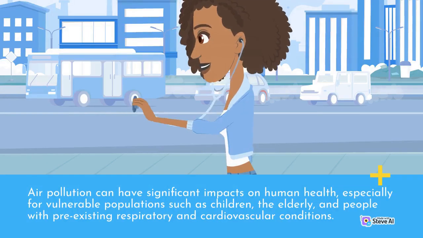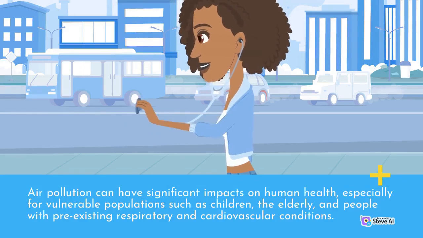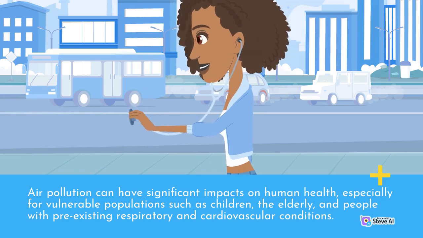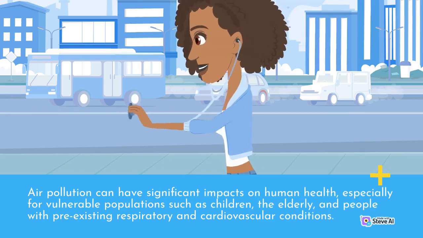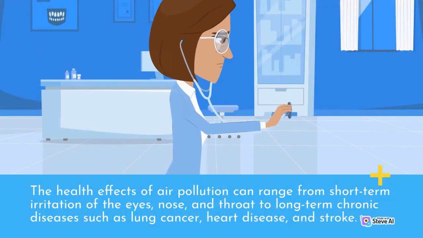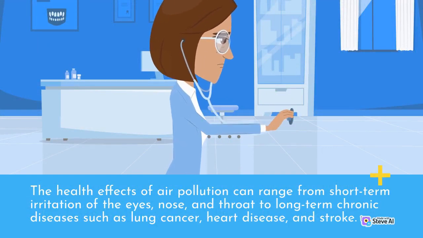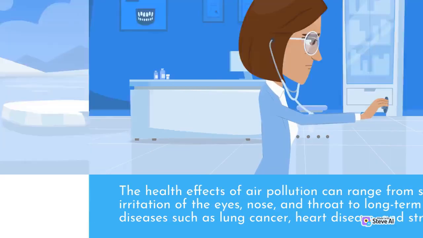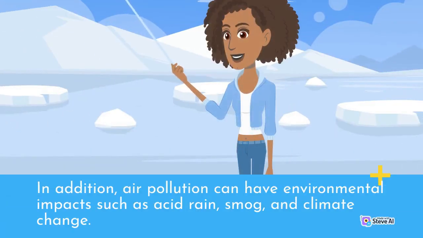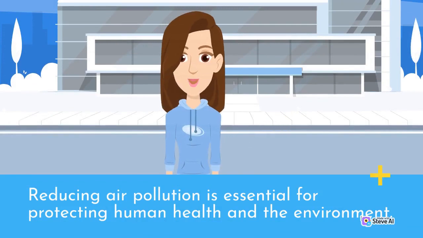Air pollution can have significant impacts on human health, especially for vulnerable populations such as children, the elderly, and people with pre-existing respiratory and cardiovascular conditions. The health effects of air pollution can range from short-term irritation of the eyes, nose, and throat to long-term chronic diseases such as lung cancer, heart disease, and stroke. In addition, air pollution can have environmental impacts such as acid rain, smog, and climate change. Reducing air pollution is essential for protecting human health and the environment.